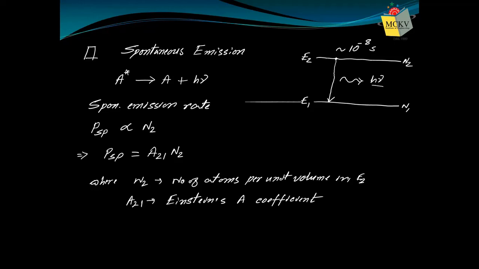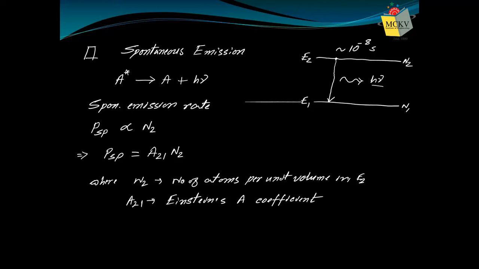So if you are asked to define the Einstein A coefficient, first you define what the spontaneous emission rate is, then write down the mathematical form that P_sp is proportional to the number N2. Therefore, P_sp equals A21 N2. That proportionality constant is called the Einstein A coefficient. It is a measure of the probability of occurrence of spontaneous emission.